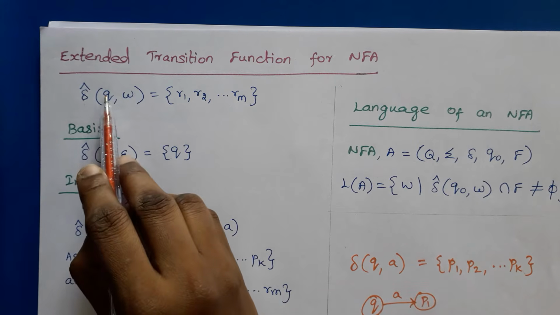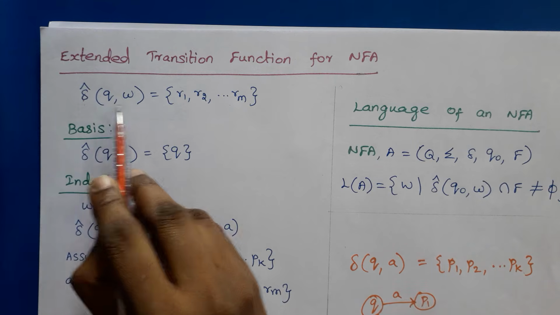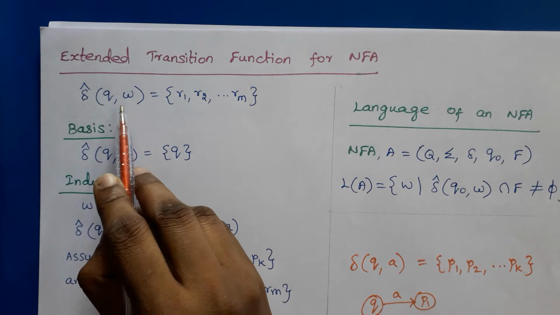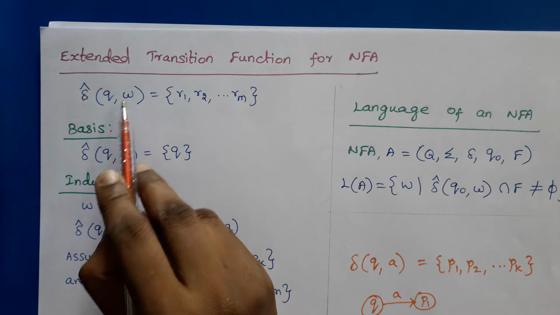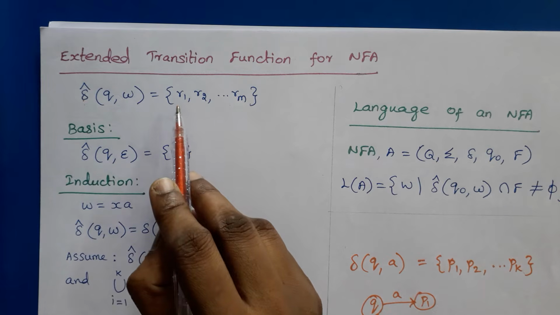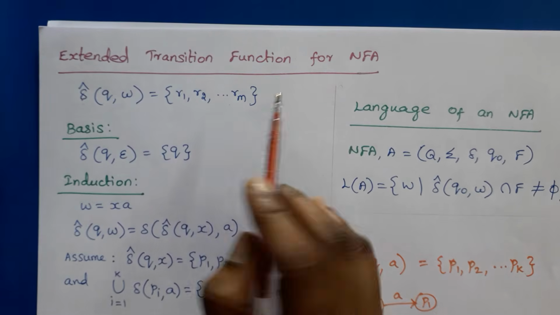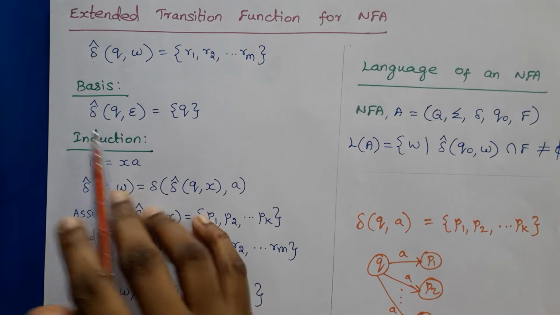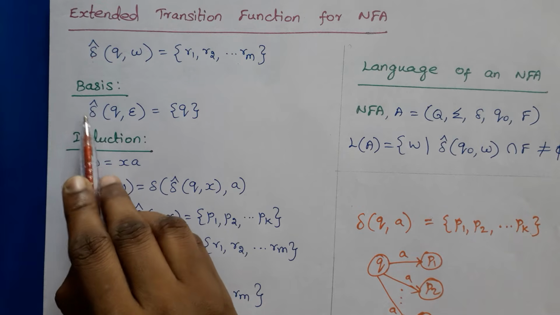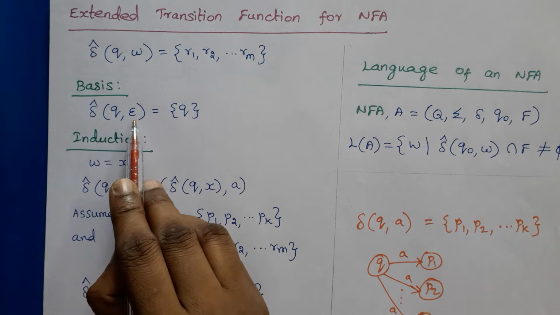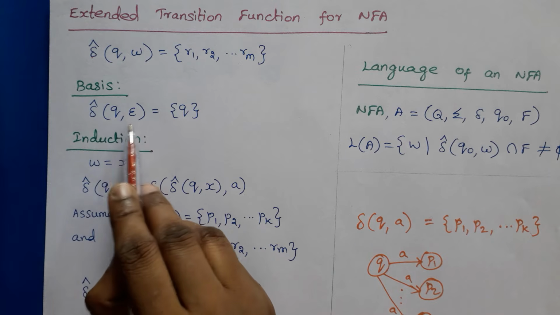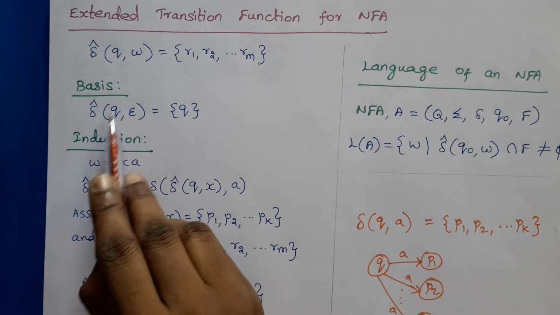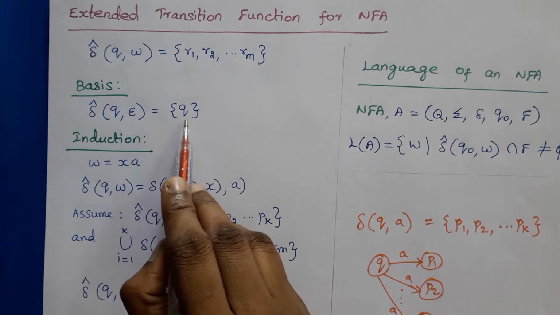The meaning is, q is the current state and w is an input string. After reading all symbols of w, the NFA may be in r1, r2, up to rm, some m number of states. So this is the formal definition. Basis case: delta cap of (q, epsilon) is equal to {q}. That is, without reading any input symbol, if we are in state q, we will still remain in q.